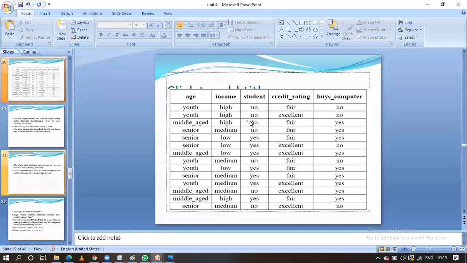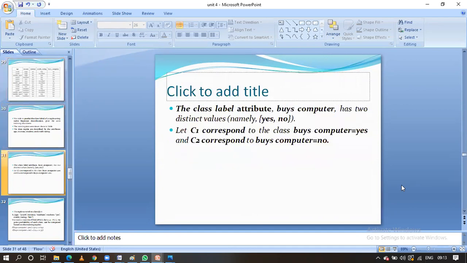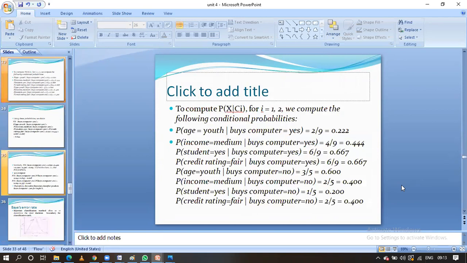No, high is there, so we don't count. Likewise, no with low, we don't count. No with medium, 1 count, and another no with medium, another count, means 2 count. 2/5. Overall there are 5 no's for the class label. So 2/5 is the value for income equal to medium given buying computer equal to no. For that, student equal to yes given buying computer equal to no, we also calculate.